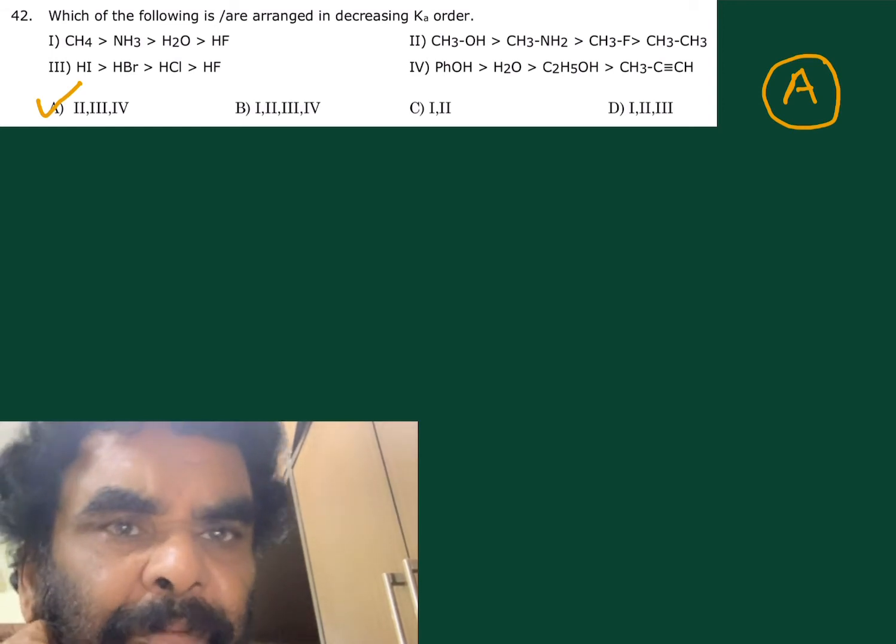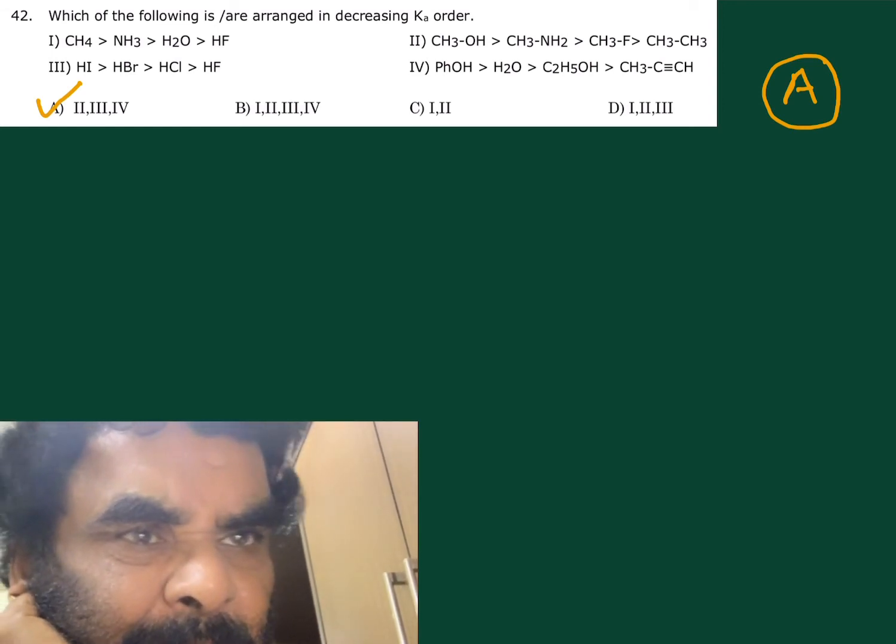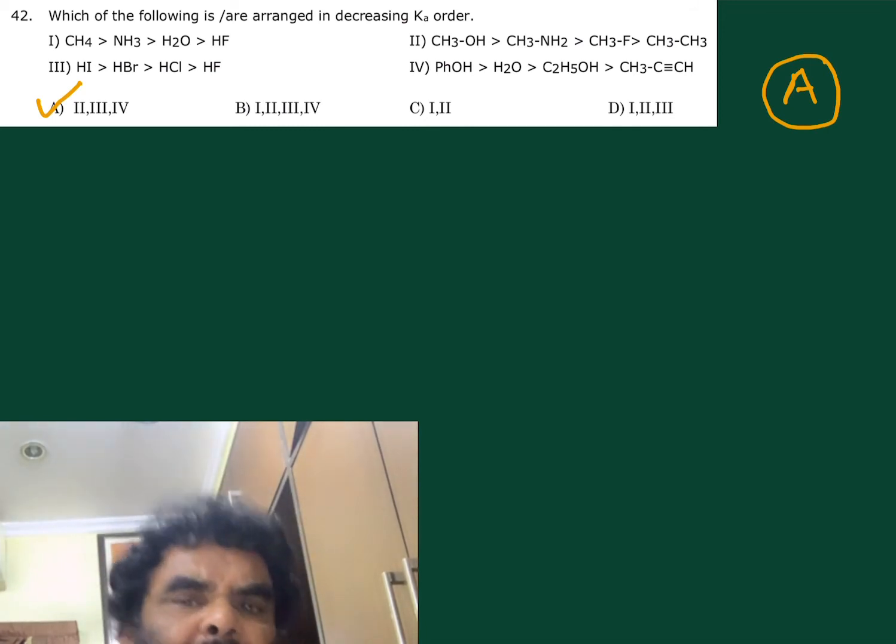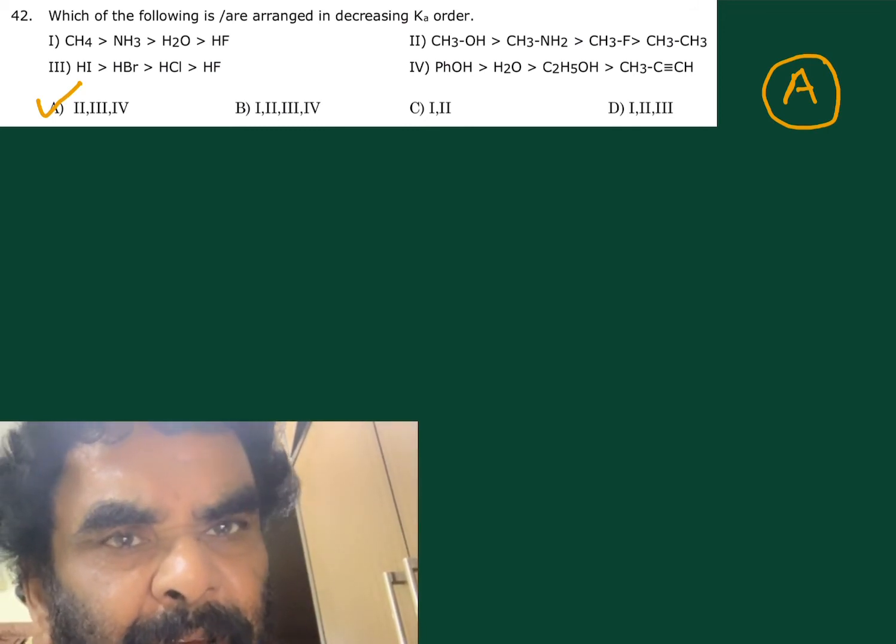Which of the following are arranged in the decreasing order of Ka? No, HF is a stronger acid than water.